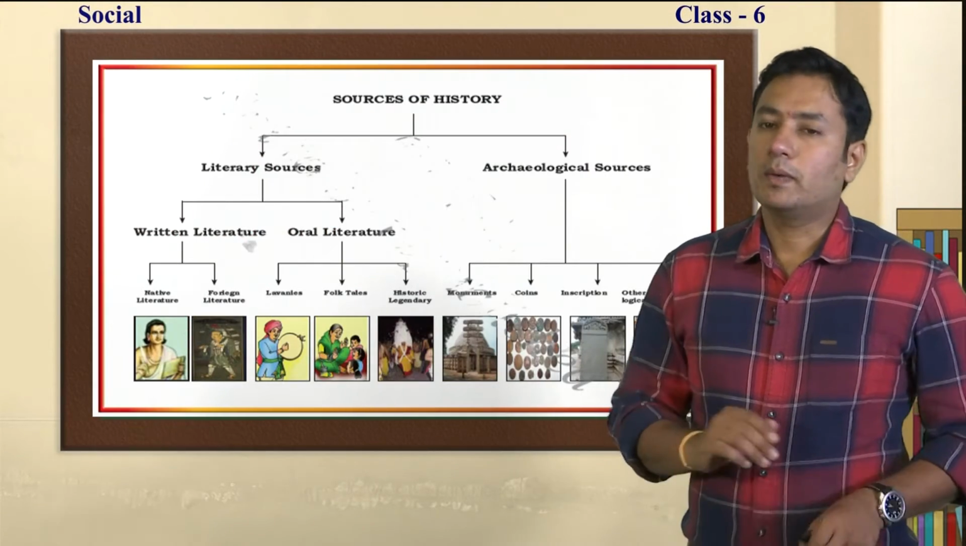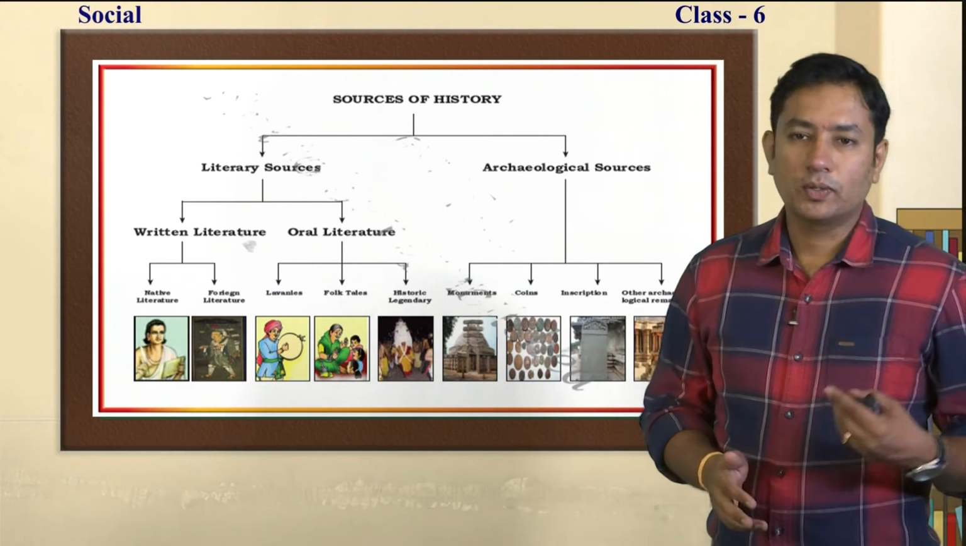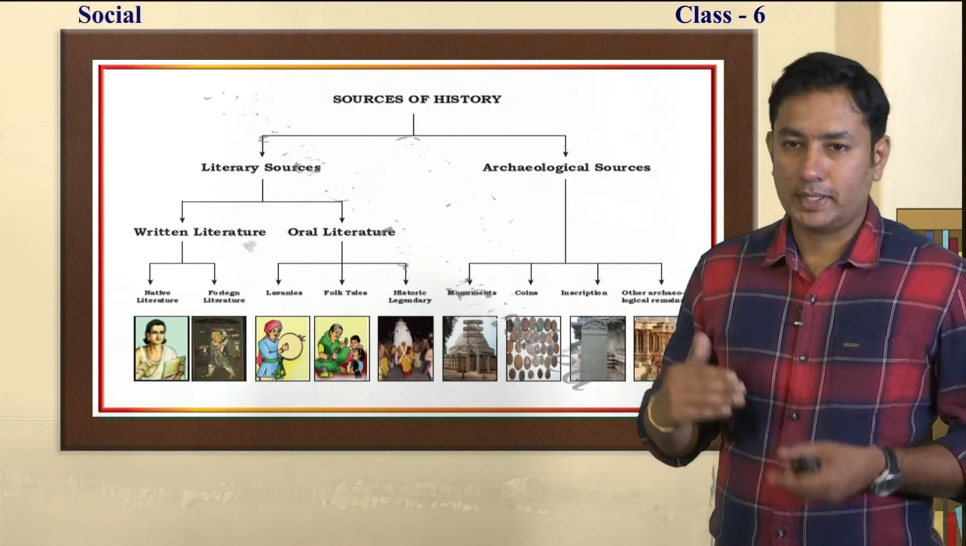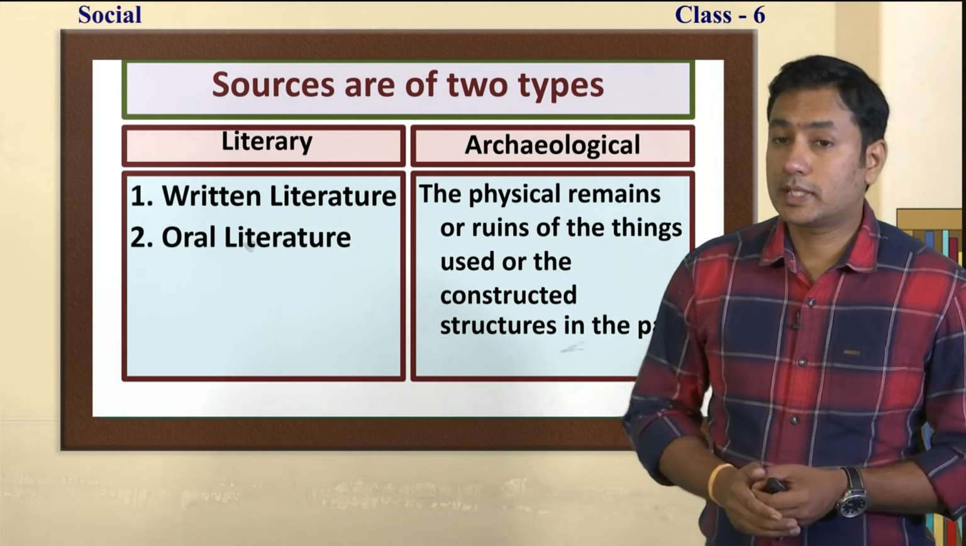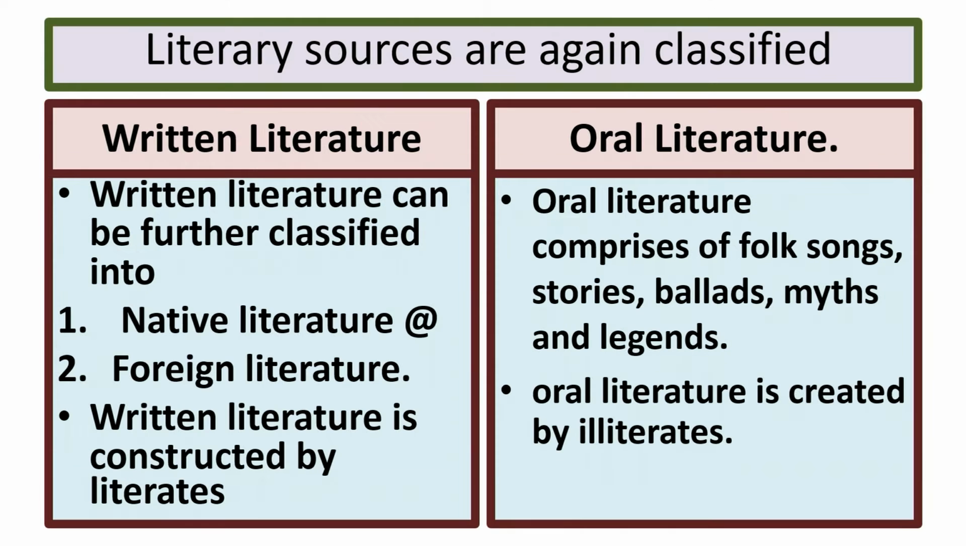Fine. Now, the sources of history are as shown in this flow chart. Let us learn it one after the other properly. First, sources are of two types. One is literary source, the other is archaeological source. In literary source, we have two more streams: written literature and oral literature. Then what are archaeological sources? The physical remains or ruins of things used in construction in the past. These things might have been used in homes, or for constructing a home, a palace or whatever it is.